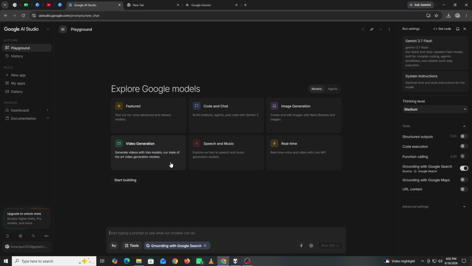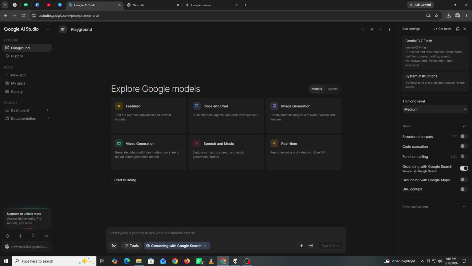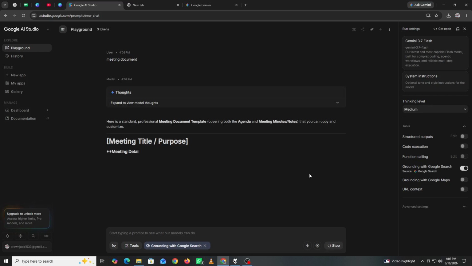Once the connection is configured, your application can retrieve document content and send the relevant text to Gemini. Gemini can then process the content according to your instructions. For example, your workflow could read a meeting document, extract the important decisions, identify action items, and create a concise summary. Your application can then use the generated result in another part of the workflow or create updated document content through the appropriate Google Docs integration.